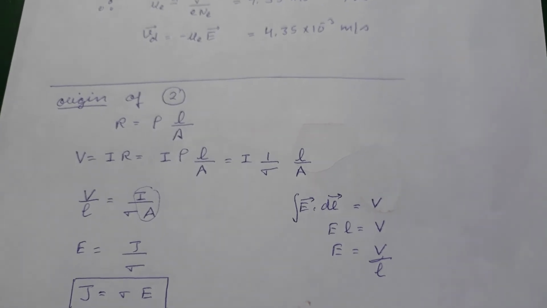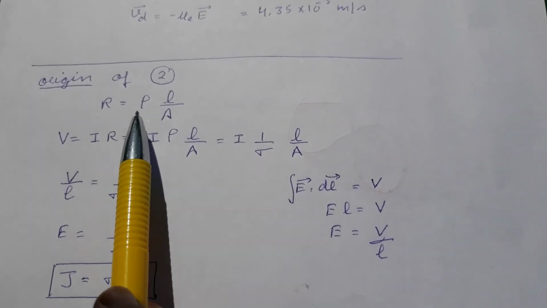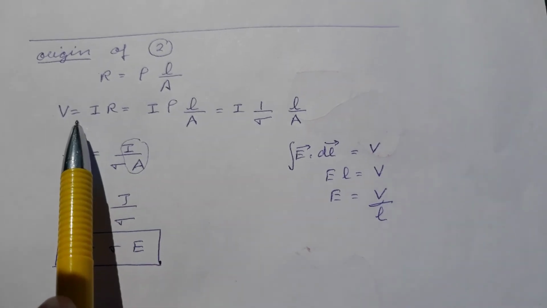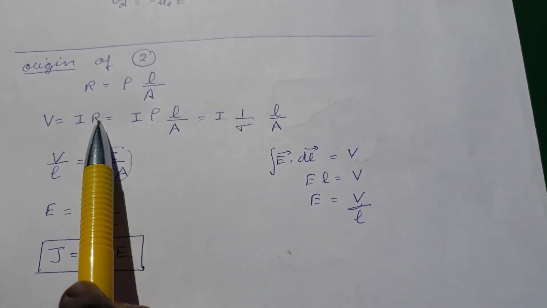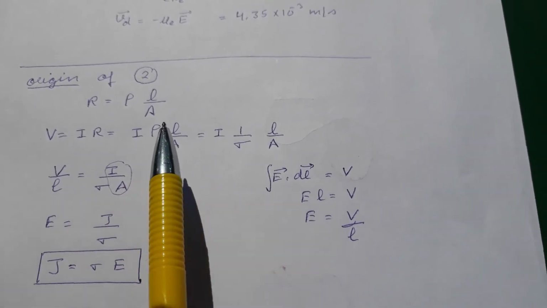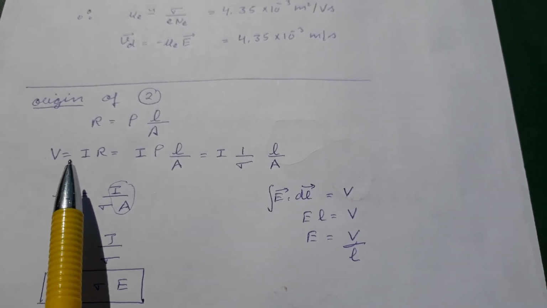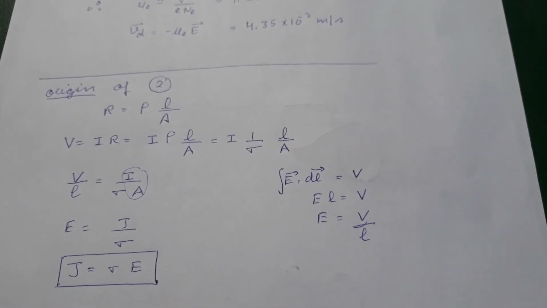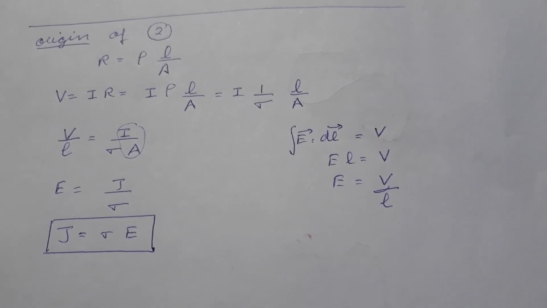Now let us try to understand the origin of this equation, how we get J = σE. We know that R = ρL/A, and in Ohm's law V = IR. Put R here, where ρ is resistivity, which is the reciprocal of conductivity. V/L is potential difference upon length.